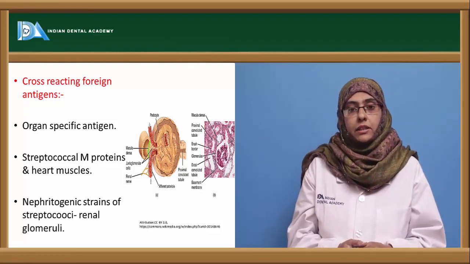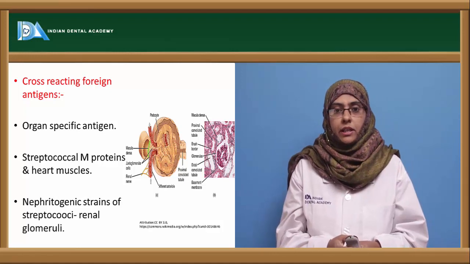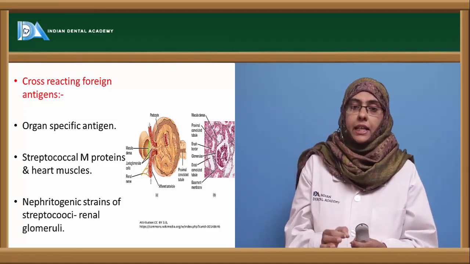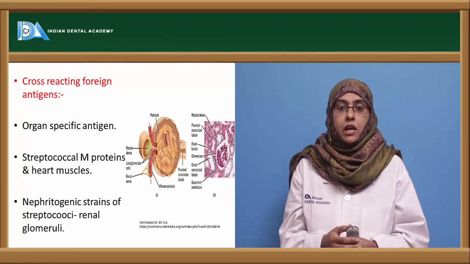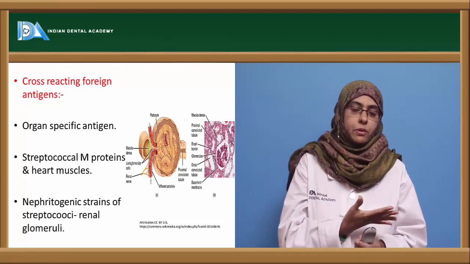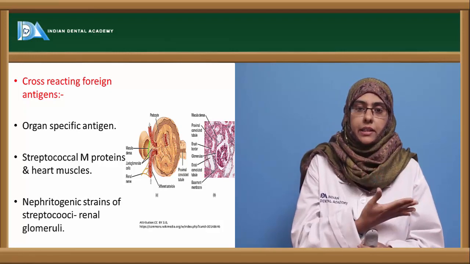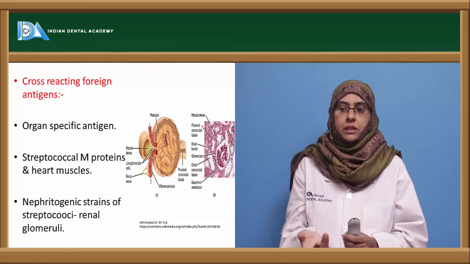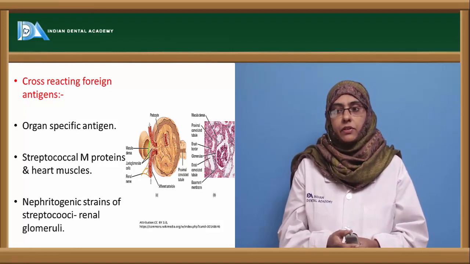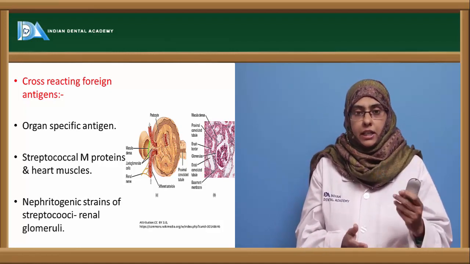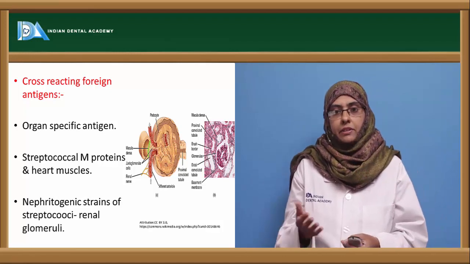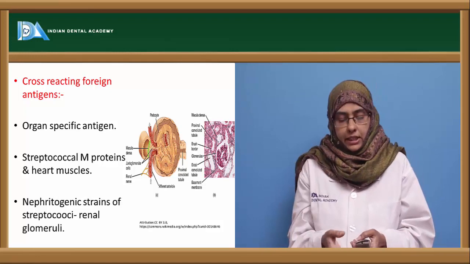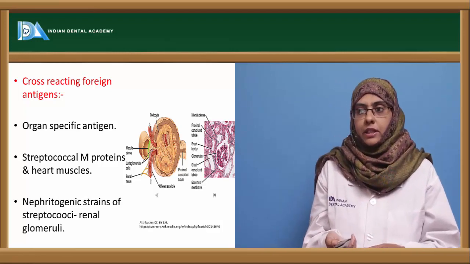Next is the streptococcal M protein. The organism Streptococcus has an M protein on its surface, which has exact antigenic similarity with the heart muscle. Antibodies produced against the streptococcal M protein, instead of acting towards it, act on the heart muscles and damage them. Next are the nephrogenic strains of streptococci. They share antigenic similarity with the renal glomeruli, so the autoantibodies destroy the renal glomeruli of the kidneys.